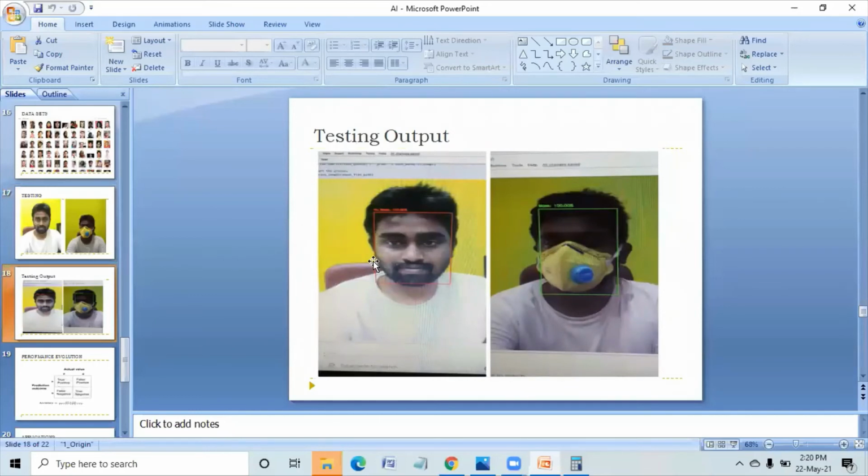In JavaScript, you have to write whether it has to give output with the red line or green line, the width of this line, and what it has to write here, no mask or without mask, and it has to give accuracy like this. So when I'm testing this, it is showing a red box, no mask, and it is giving accuracy. The system is having 100% accuracy in the training process and in the testing process. That is what it is showing here.